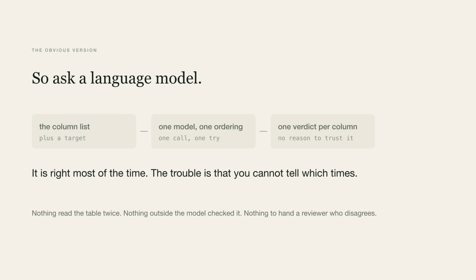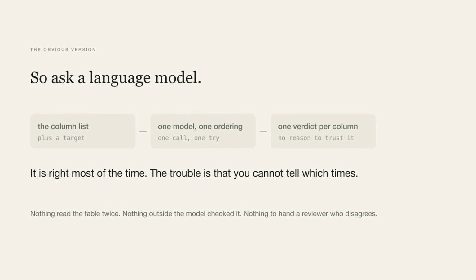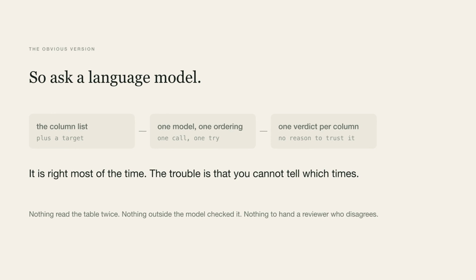So ask a language model. Give it the column names, ask which ones leak, take the answer. That was my first version. It is right most of the time. The trouble is you cannot tell which times.